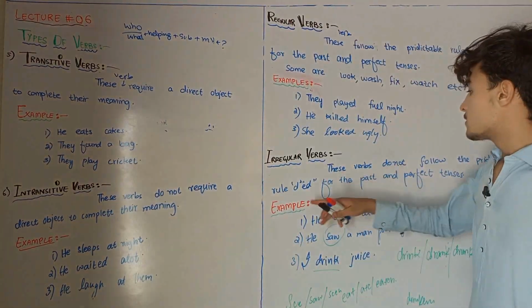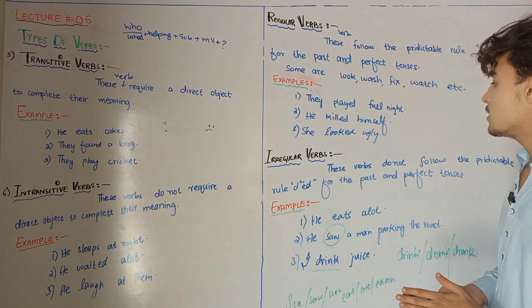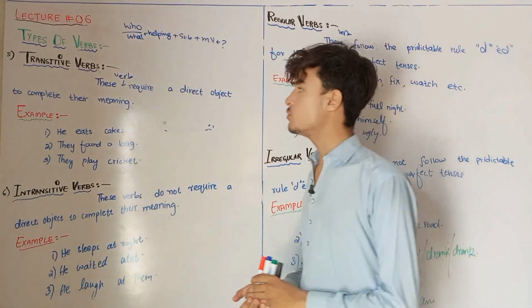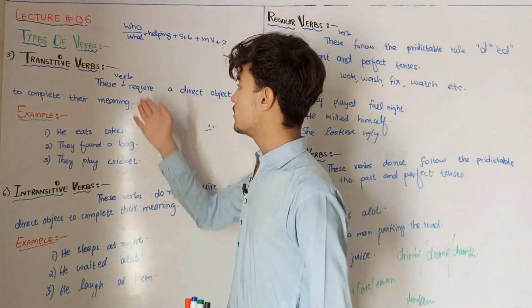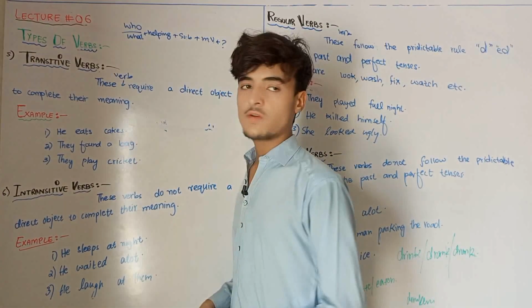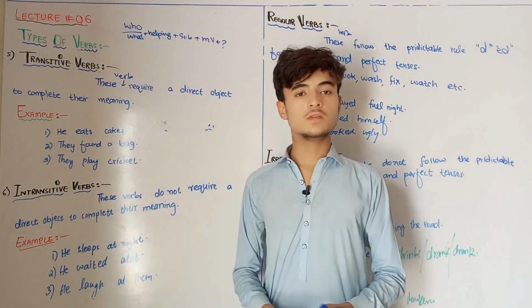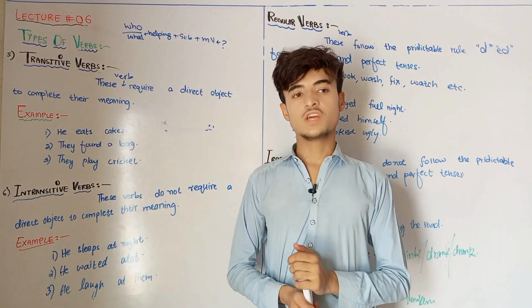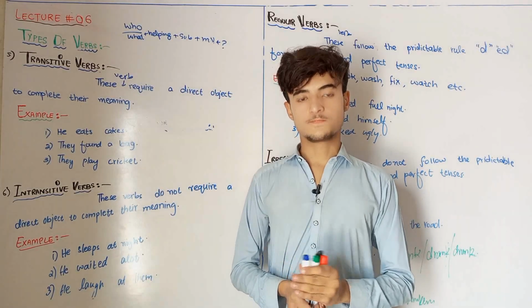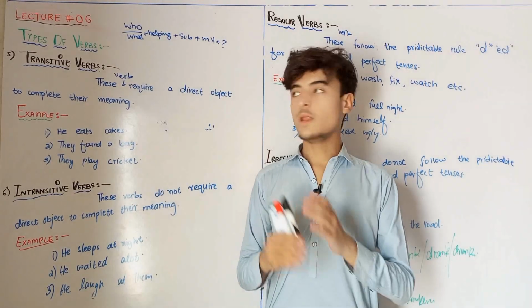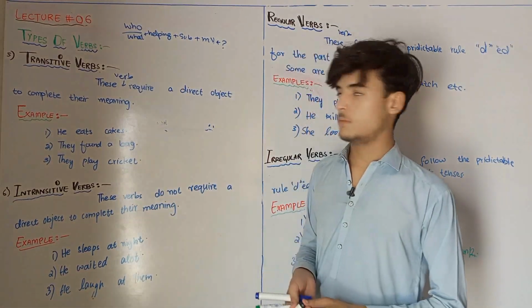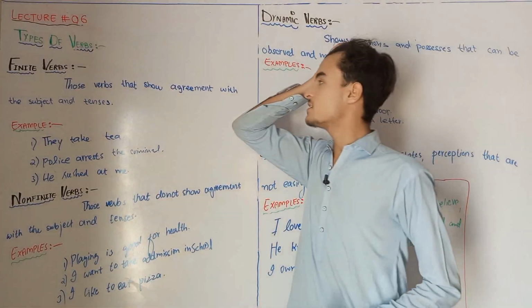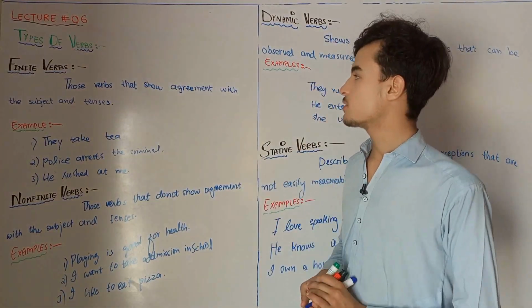So, regular, irregular. I hope you understood all about irregular verbs and regular verbs, and I also hope that you don't have any question in transitive verb. If you have any comment or any question, you can ask in the comment section, and you can tell me openly. So wish you best of luck. And now let's come to another type of verb.